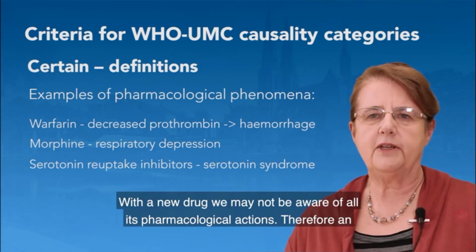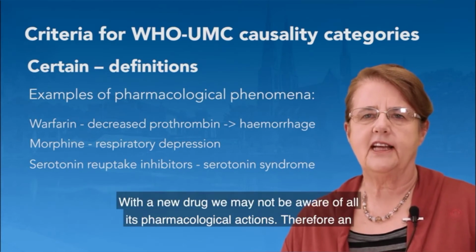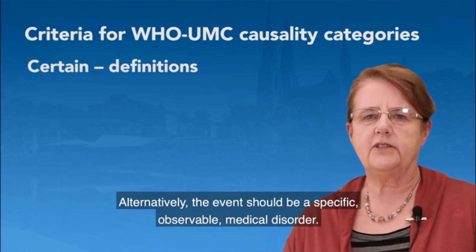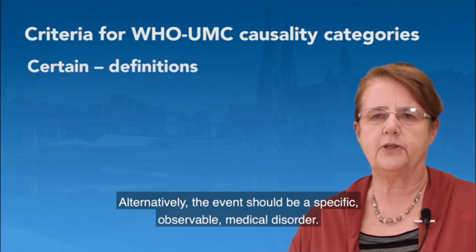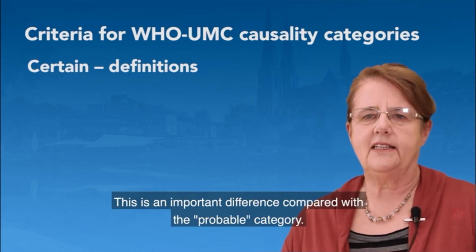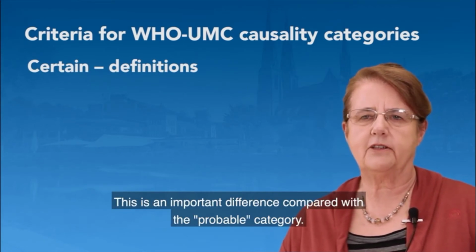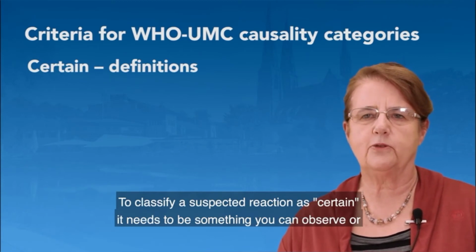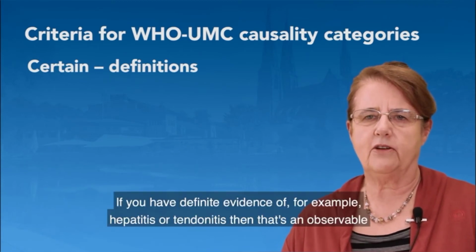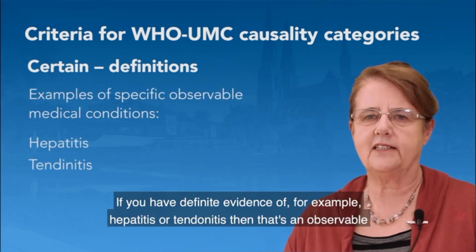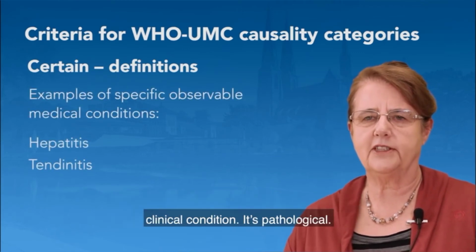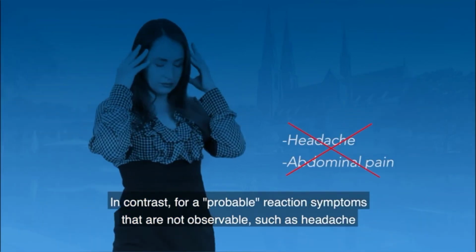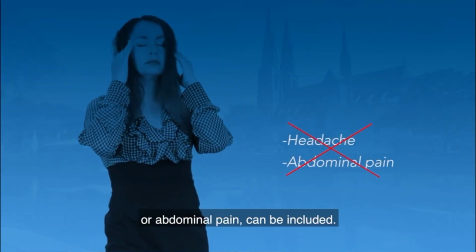With a new drug, we may not be aware of all its pharmacological actions. Therefore, an unexpected reaction will rarely be classified as certain. Alternatively, the event should be a specific observable medical disorder. This is an important difference compared with a probable category. To classify a suspected reaction as certain, it needs to be something you can observe or measure. If you have definite evidence of, for example, hepatitis or tendinitis, then that's an observable clinical condition. It's pathological.